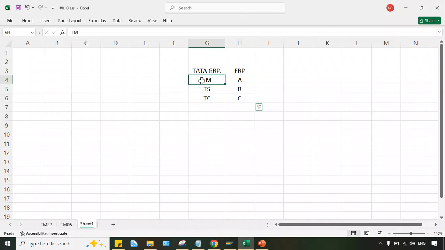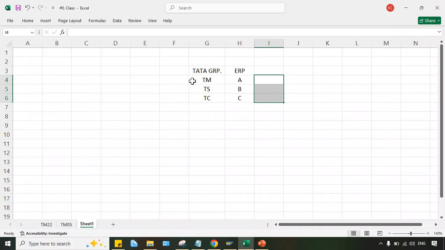The challenge is generally if the Tata Group wants to see some consolidated report at group level. Consolidated report means, let's suppose they want to see overall revenue, the combined revenue of Tata Motor, Tata Steel, and Tata Chemical, right? This is called a consolidated report. So first of all, they have to fetch the data from this ERP related to Tata Motor. Again, they have to fetch the data from ERP B, and from ERP C, and then combine it to get the report,